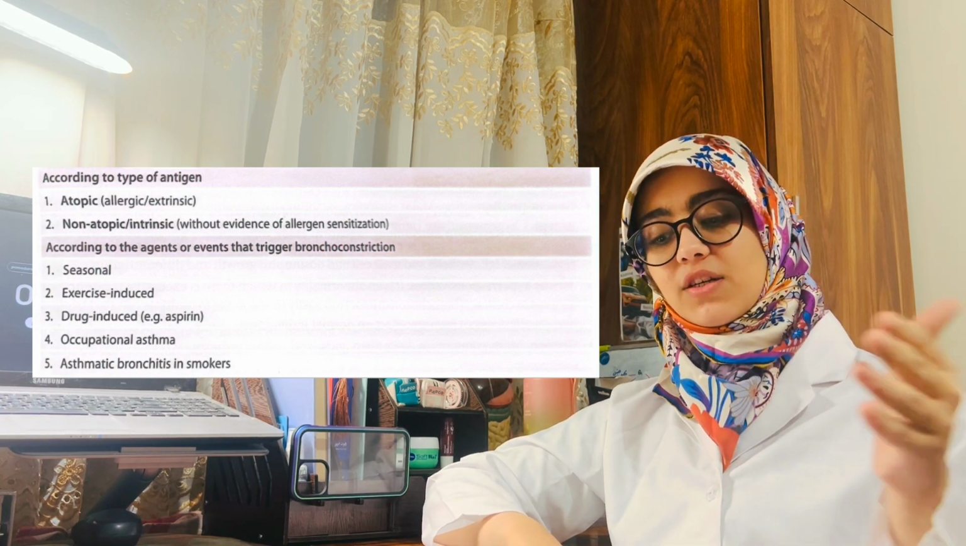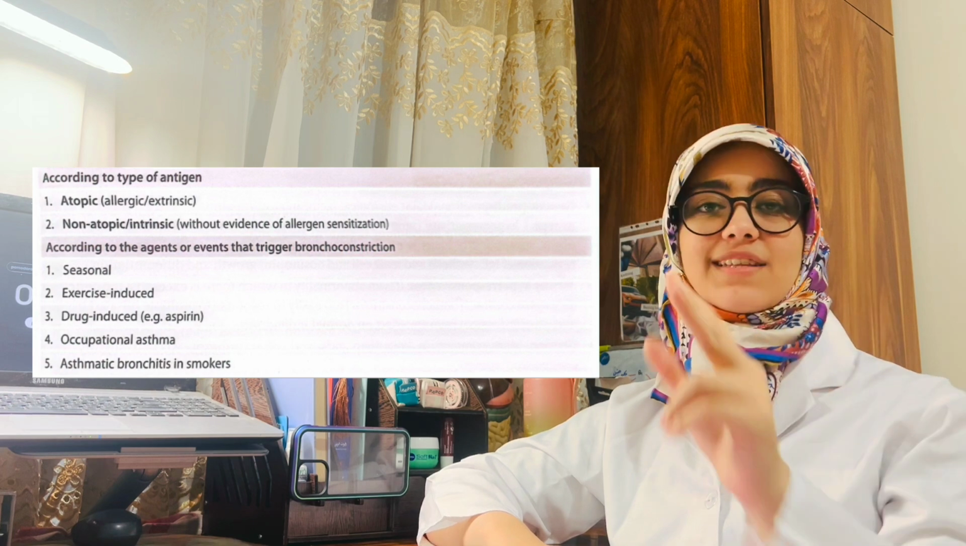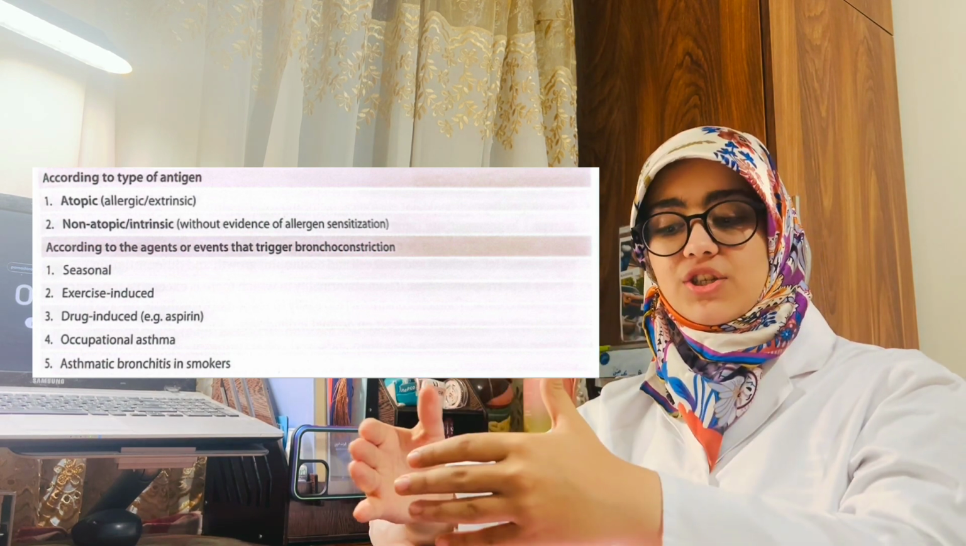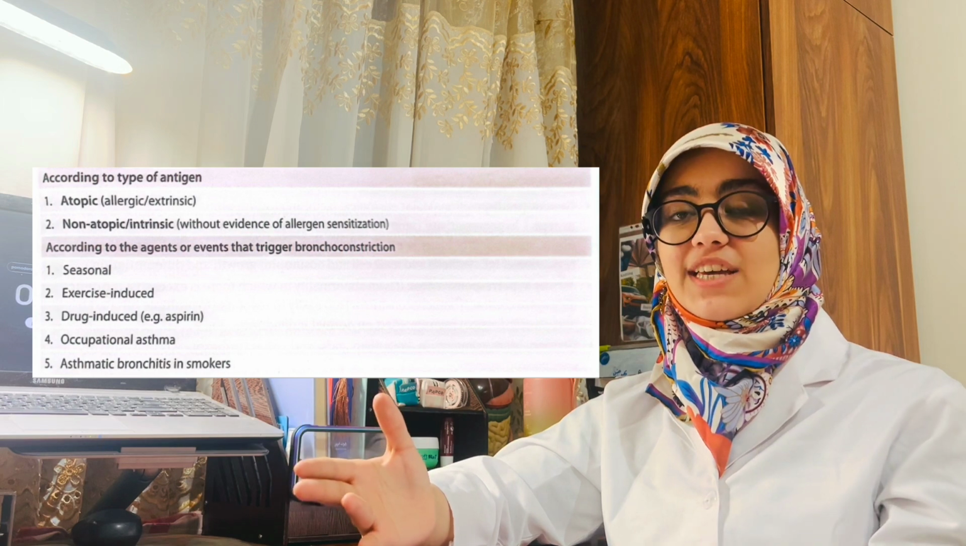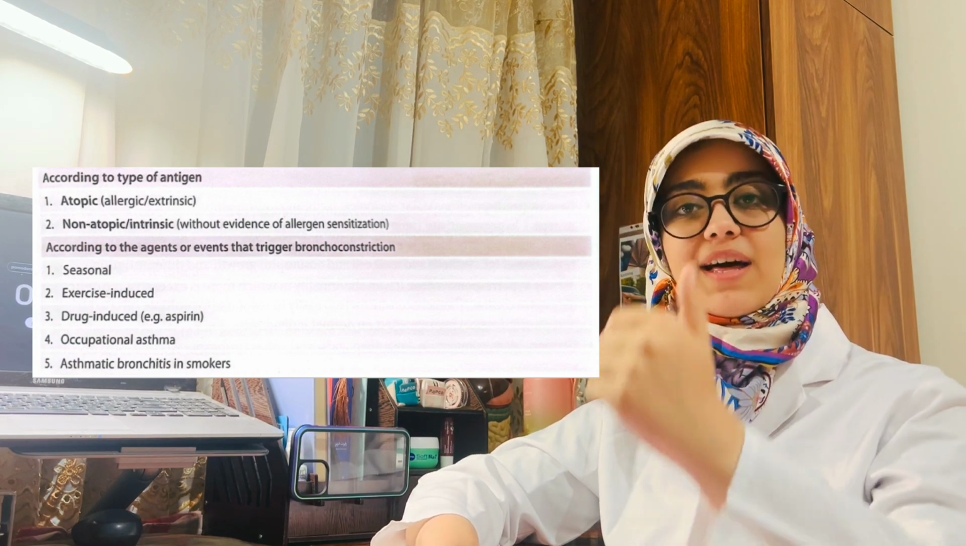First, you can categorize asthma based on the type of antigen into types 1 and 2. Type 1 is atopic, which is due to allergen, or let's say allergic sensitization. But type 2 is non-atopic, which is without evidence of allergic sensitization.